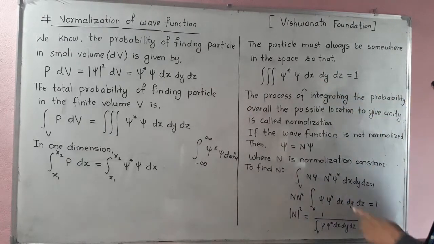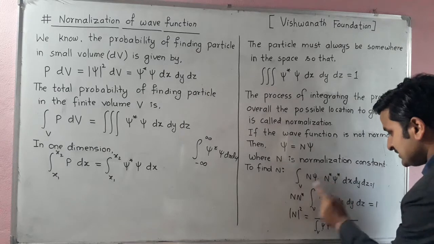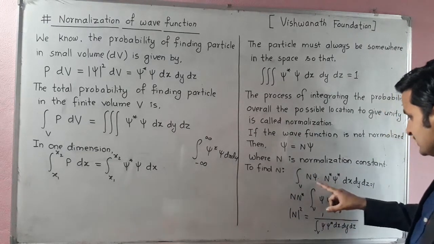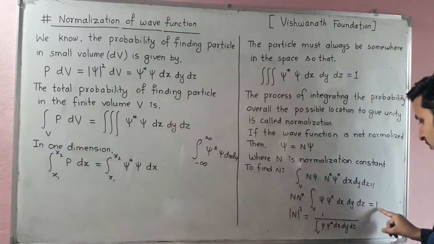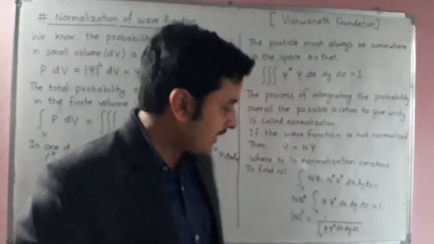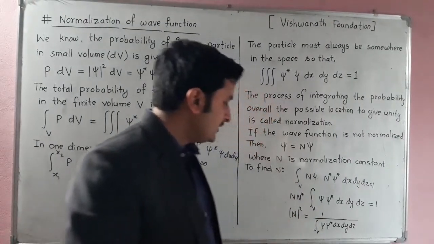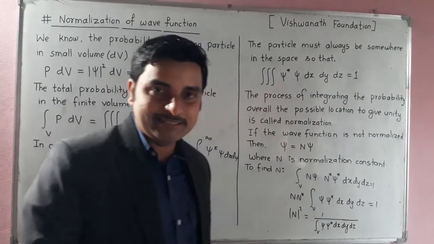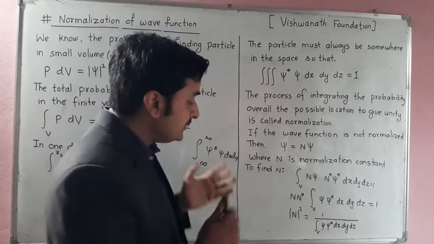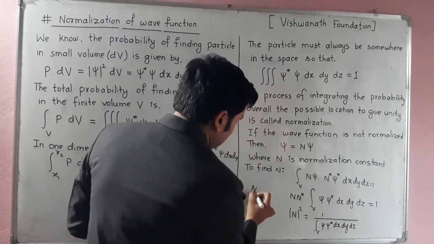Now N times N star I take outside the integration sign, and then the integral of psi star psi dx dy dz equals 1, and this is modulus of N square. If N is a real quantity, there is no problem, you can simply write N square.